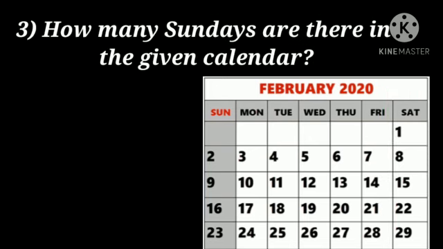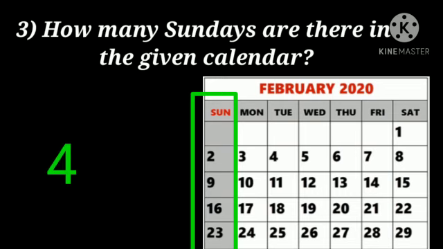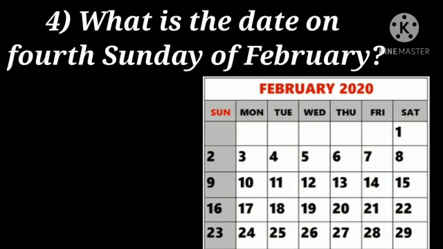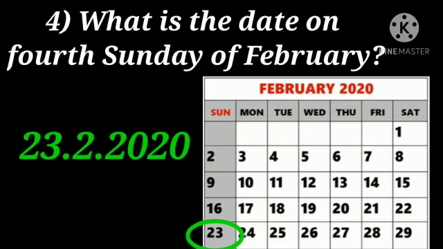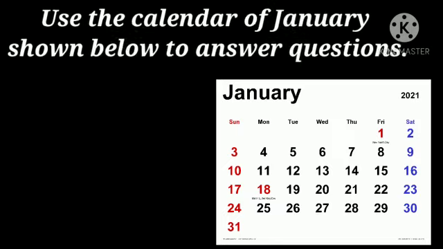Next one. How many Sundays are there in the given calendar? Now find out the Sunday column. Count how many Sundays there are. Yes, there are 4 Sundays. What is the date on the 4th Sunday of February? Again we will go to the Sunday column. We will find the 4th Sunday and find out the date. Which date is there? Yes, 23/2/2020. Let's see the next one.